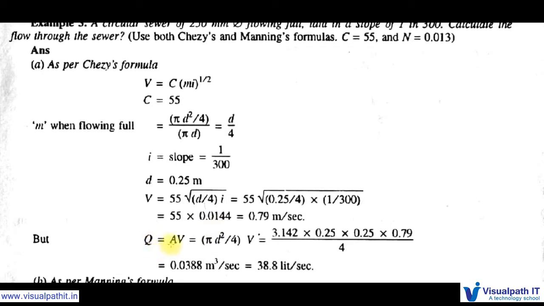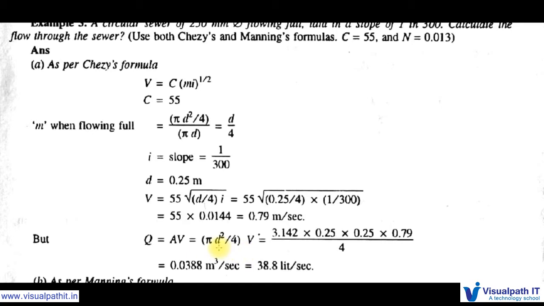Every time whenever we get the velocity or area, the Q has to be calculated. So we know the V value, and we know the A value. For A there is the area formula, pi by 4 d square, into V. V we got as 0.79 meter per second, that we can put.